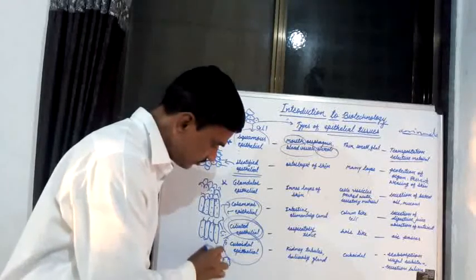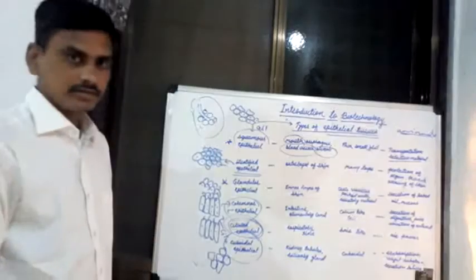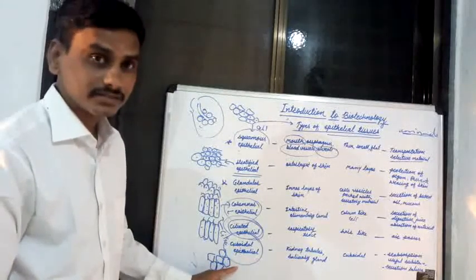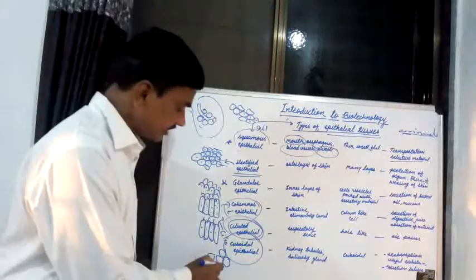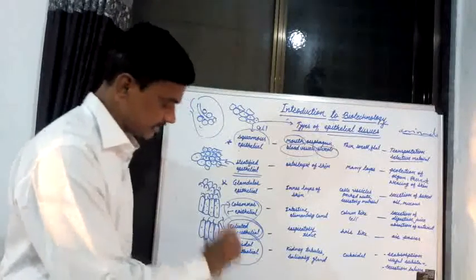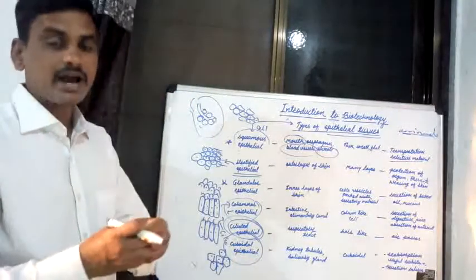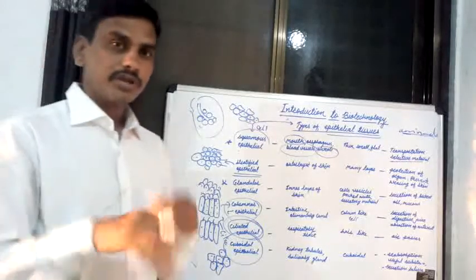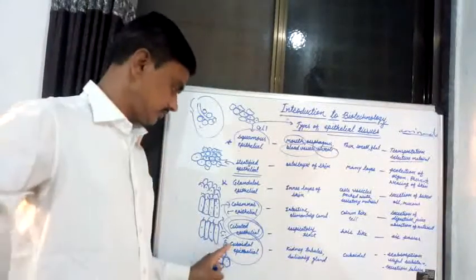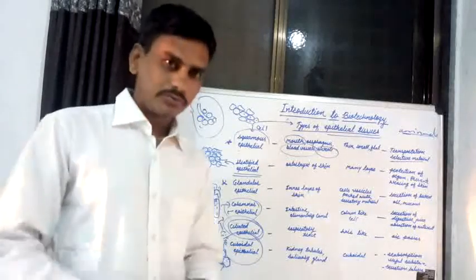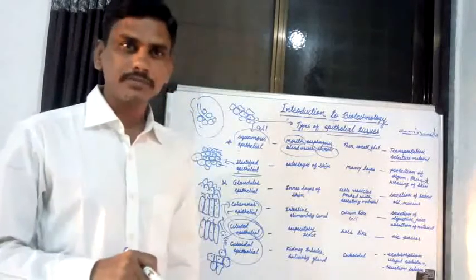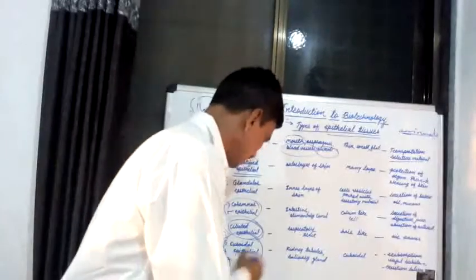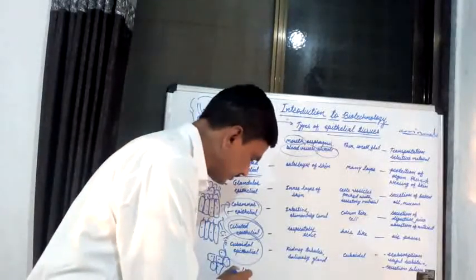They are living cells with a single nucleus and various cell organelles, compactly arranged. Where are these cuboidal epithelial tissues present? They are present in the tubules of the kidney.